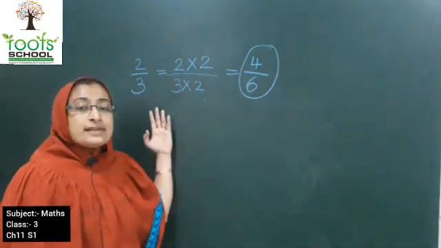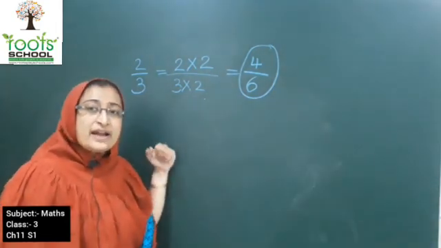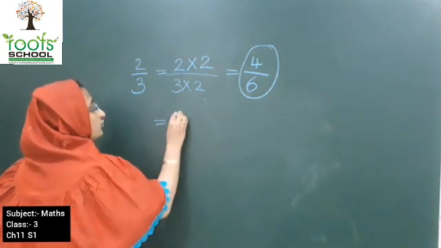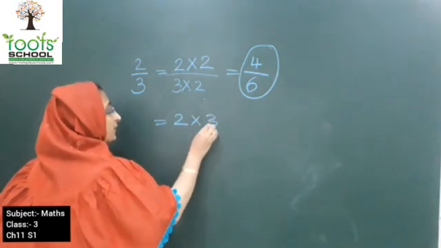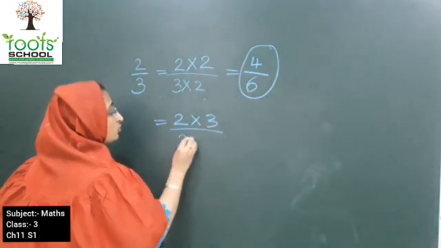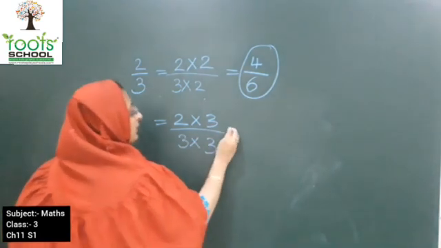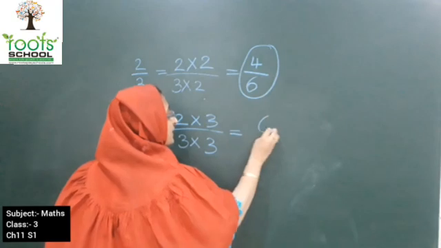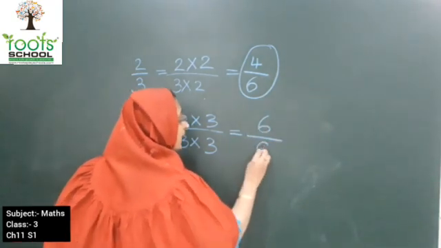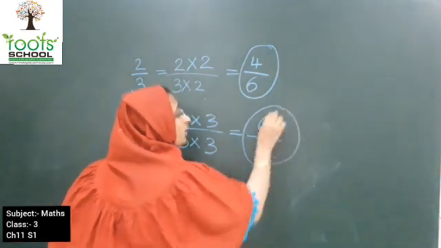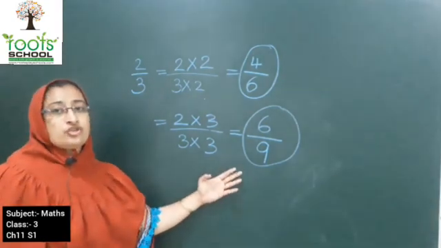Now let's multiply it by 3. 2 into 3 upon 3 into 3. What do you get? 2 3s are 6 and 3 3s are 9. So here you got one more equivalent fraction.